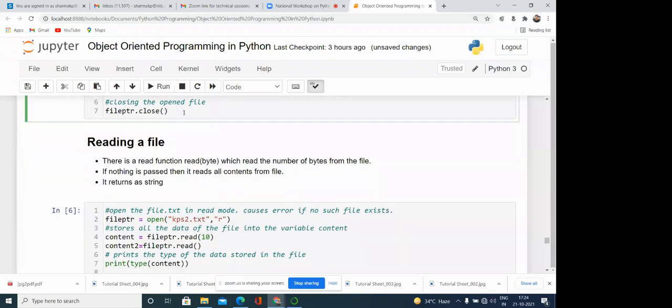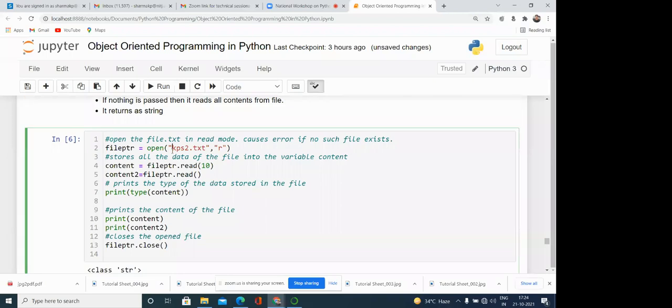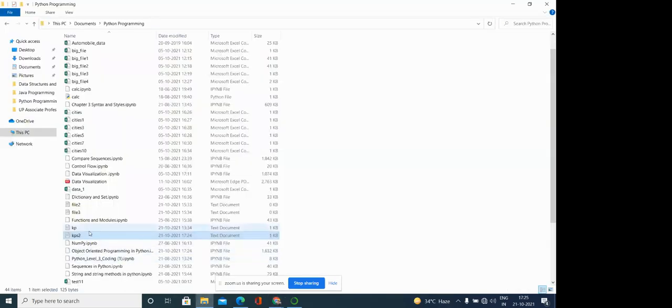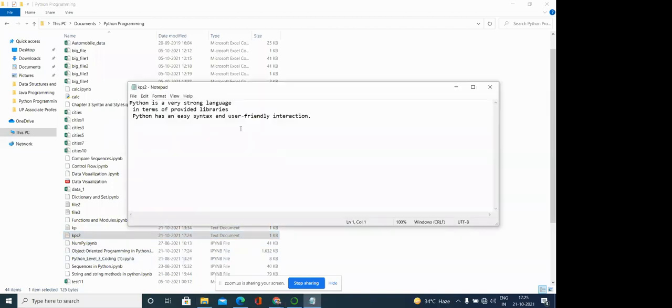Now the important thing is reading the file, how we can read data from the file. For reading, we have various methods. Basically, if we want to read some number of bytes, then we have the read function. And if we are not passing the number of bytes, then it will read the entire content. The return type of the read function is a string. So here you can see kps2.txt is the file. This file contains some data. Okay, 3 lines are there.